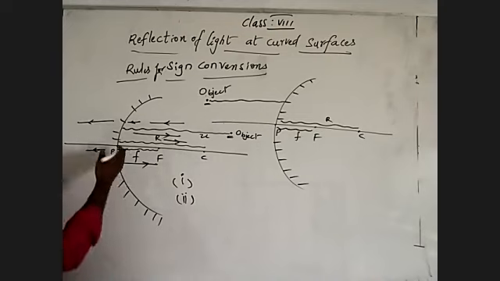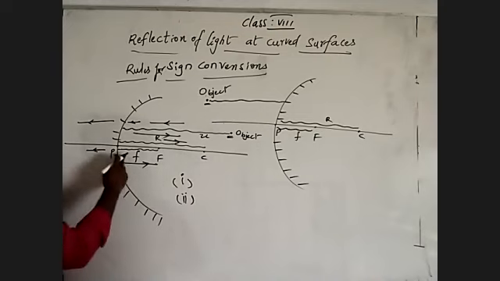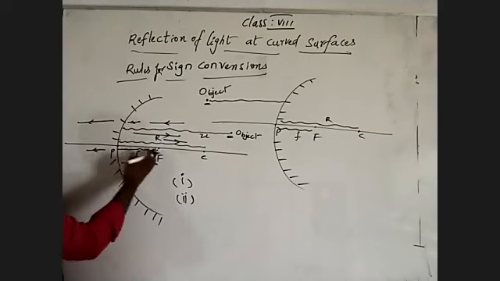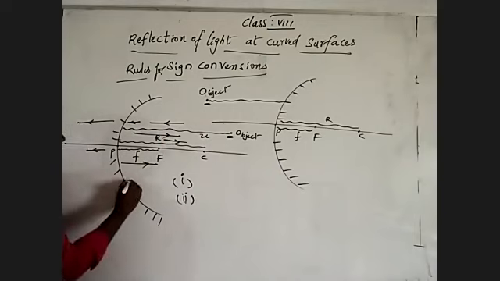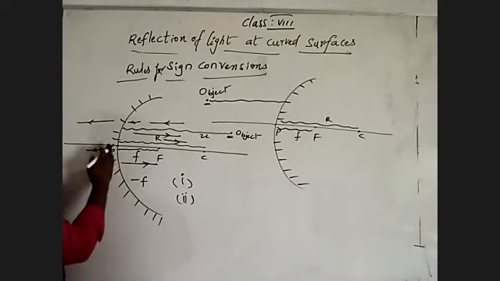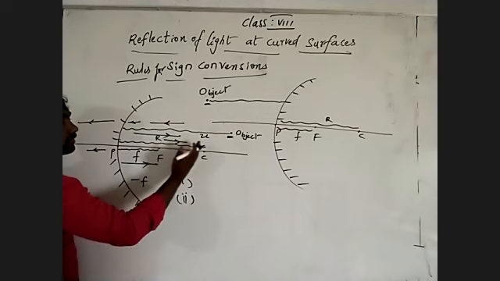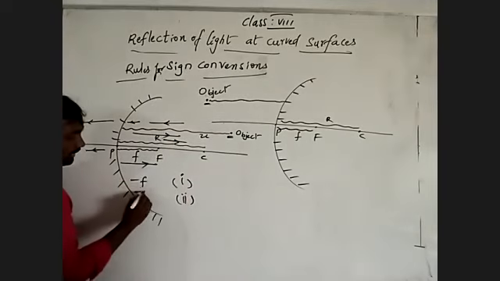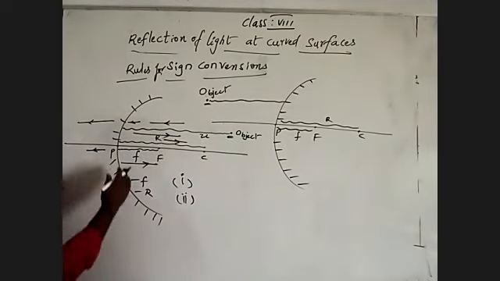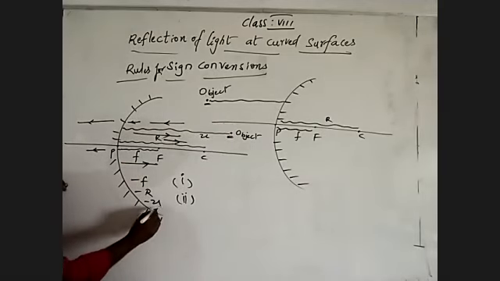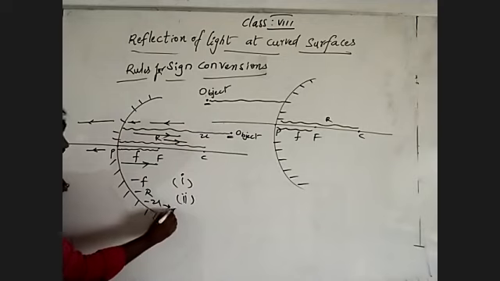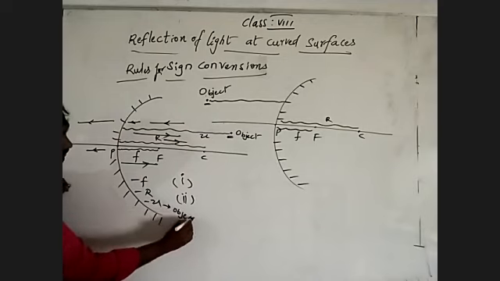See here, for the concave mirror, the distance from pole to focus is measured from the pole in this direction, while the light ray comes from the object in the other direction. So focal length is negative. Radius of curvature, from pole to center of curvature, is also measured that way, so it is negative. The object distance is also measured that way, so object distance is also negative. Object distance is shown by u.